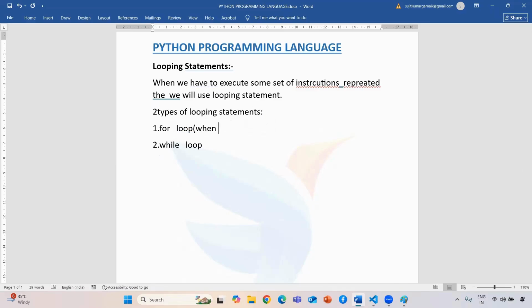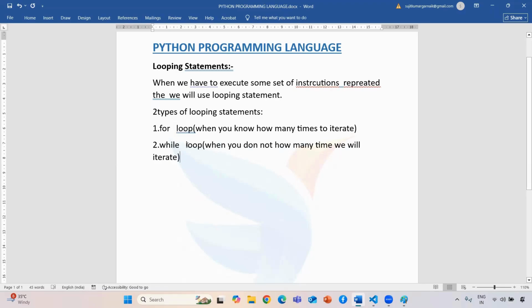For loop is used when you know how many times to iterate, meaning how many times you need to run that particular thing. The while loop is used when you don't know how many times we will iterate. This is the main difference between these two looping statements.